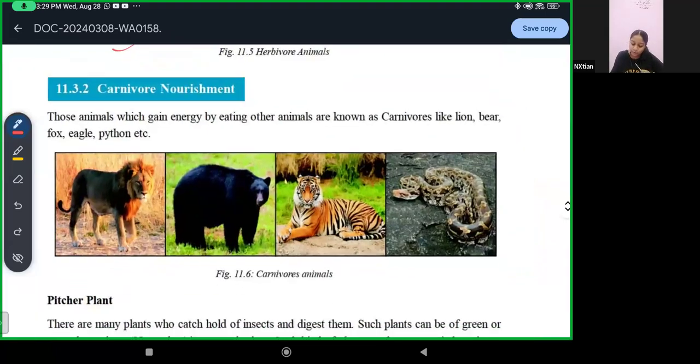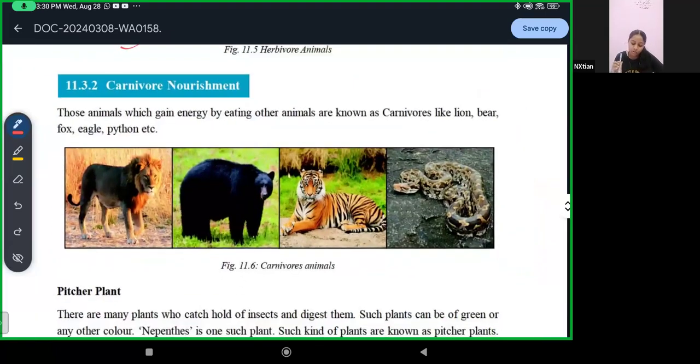Then we have carnivore nourishment. Those animals which gain energy by eating other animals are known as carnivores, like lion, bear, fox, eagle, python, etc. Like in humans there are non-vegetarians, in animals we have those animals which eat other animals to survive, to gain energy, to gain nourishment.